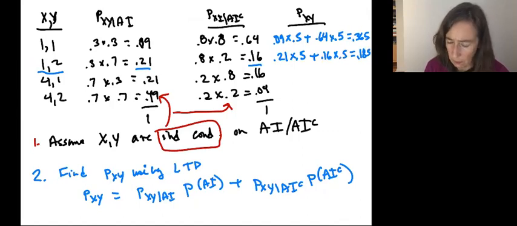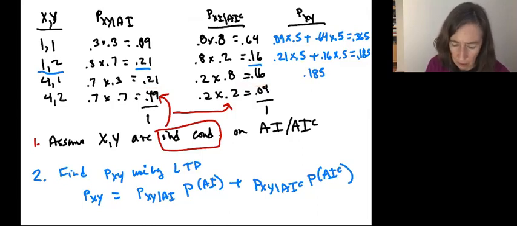There's a 0.16 here, but let's write it in the same order. We've actually got the same two numbers here, so it's going to be the same. Again, it's still 0.21 times 0.5 plus 0.16 times 0.5.